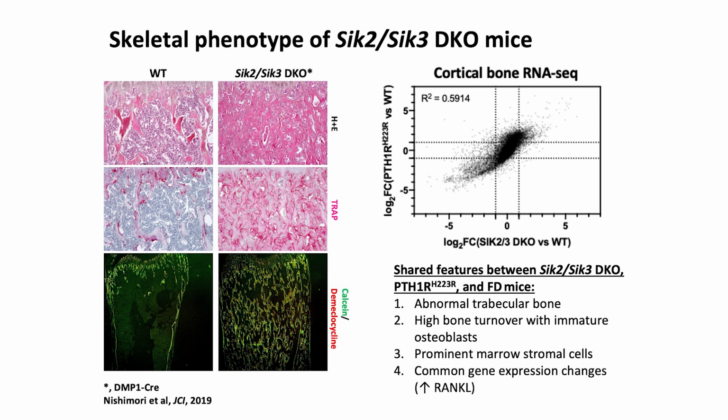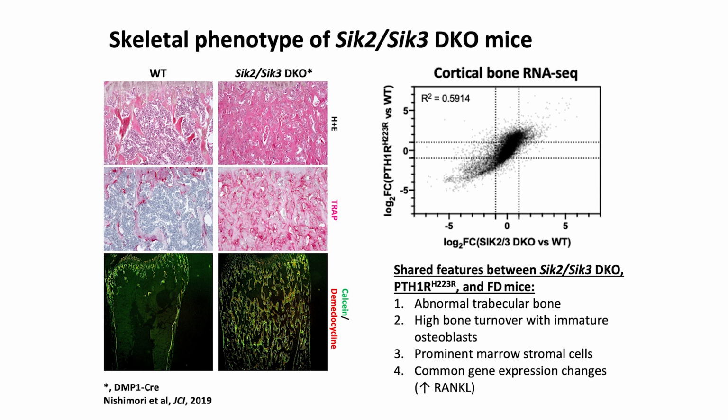At the molecular level, the changes in bone with SIK2/3 gene deletion are very similar to the changes in bone with the Jansen's metaphyseal chondrodysplasia allele. This is RNA sequencing experiments. Genes in the top right quadrant are upregulated by both SIK gene deletion and PTH receptor activation, and the same is true of genes in the lower left quadrant of the scatter plot.